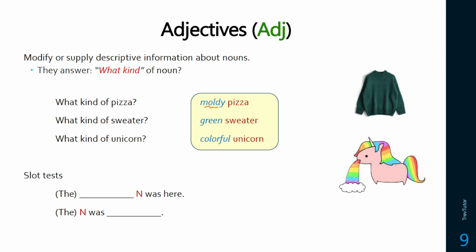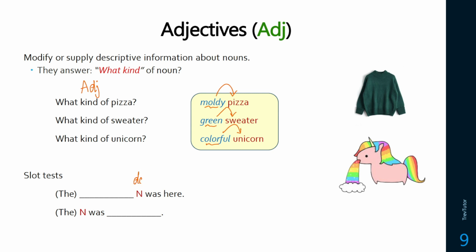What kind of sweater do I have? I have a green sweater. What kind of unicorn do I have? I have a colorful unicorn. These are all describing the adjective. So usually in English, we see the adjective appearing right before the thing that it is describing, and we will label these as ADJ.